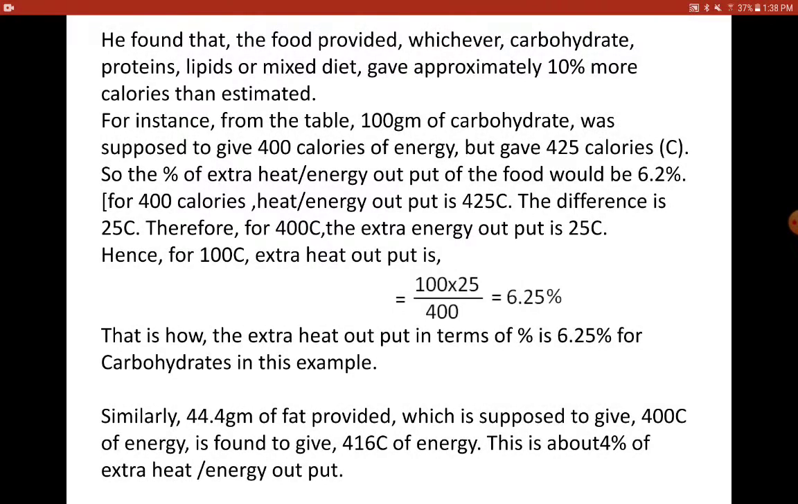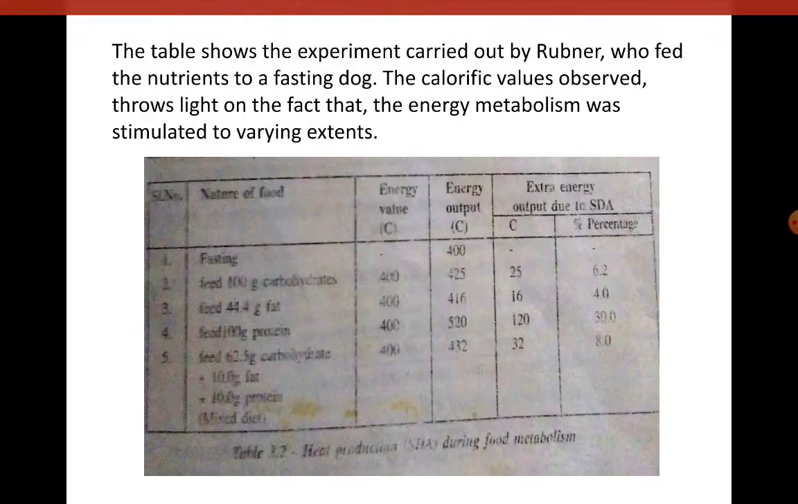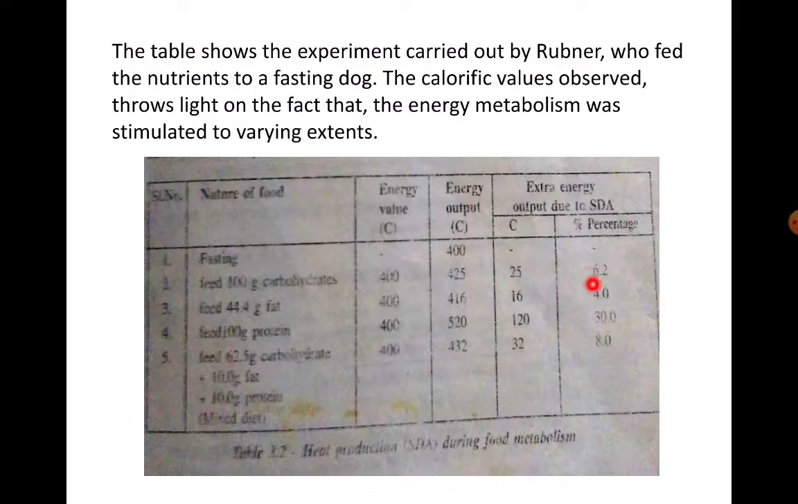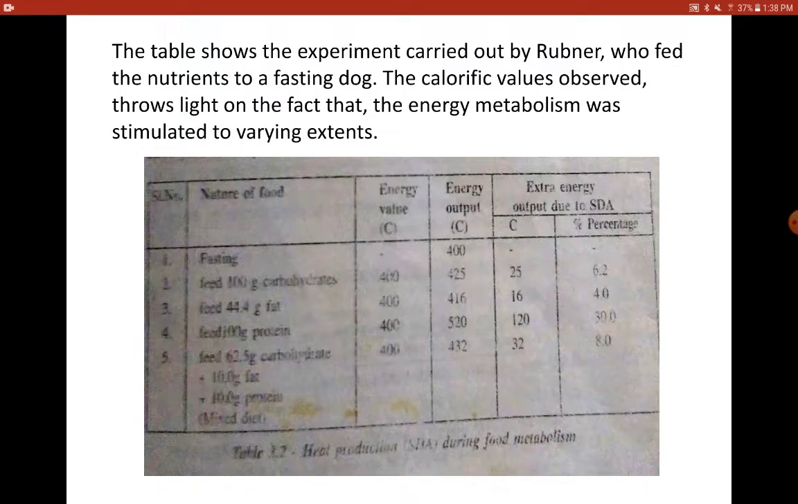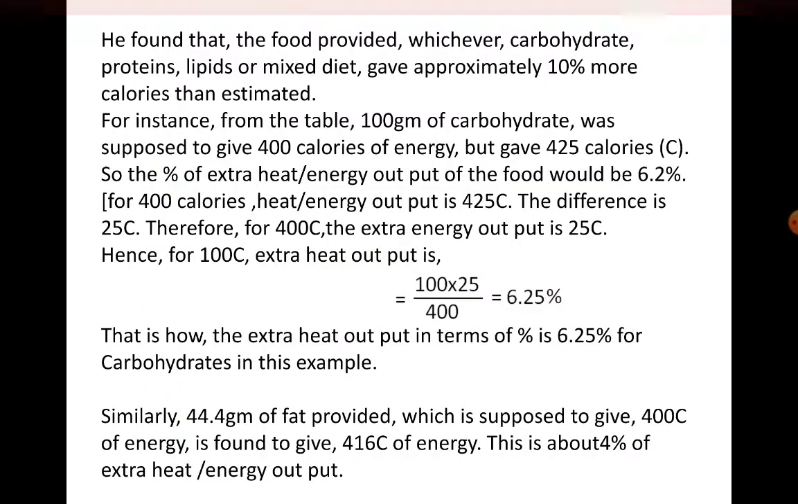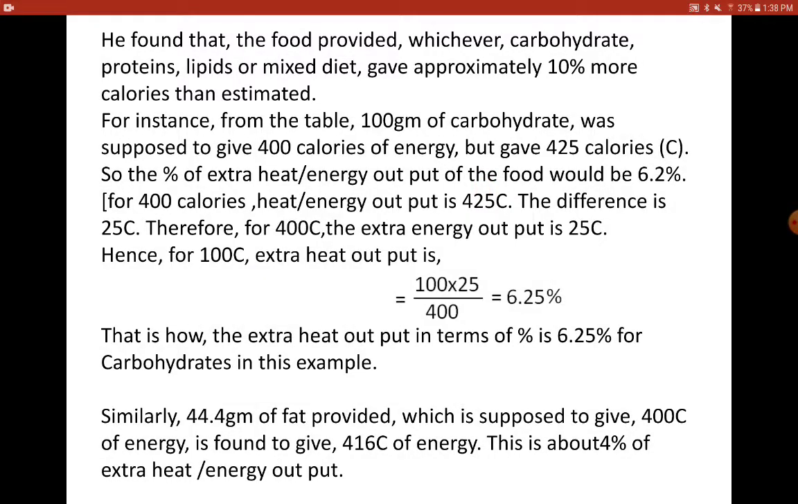So here this is a calculation of how we arrived at 6.25%, the first one, 6.2. They have not given the next decimal, but in the calculation you do get 6.25%. Now I'll show you how this 6.2% is got. For 400 calories, the output is 425. So the difference is 25 calories. Can you see it is 25 calories.